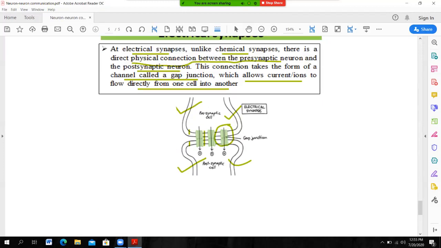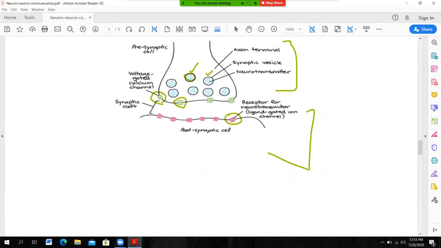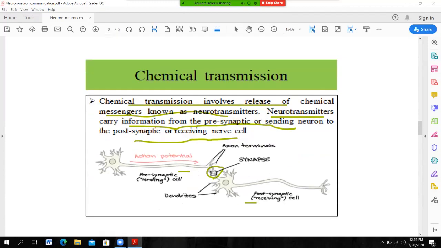So communication between two neurons takes place either by means of chemical or by means of electrical activity. Two neurons are responsible. One is called the presynaptic neuron or sending neuron. The second is the postsynaptic neuron or receiving neuron. Communication is transferred from one neuron to another either by neurotransmitter or by passing electrical ions. So this is the communication between two neurons.